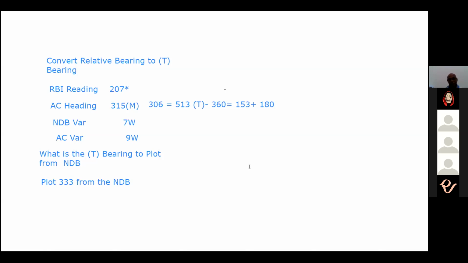Let's see whether I can draw this diagram. One second.